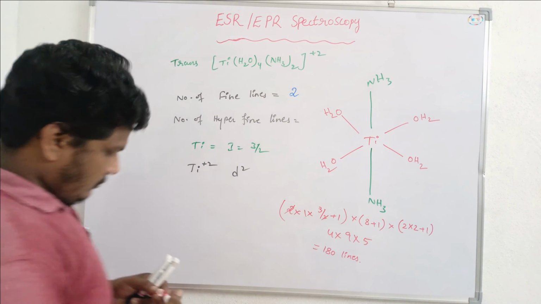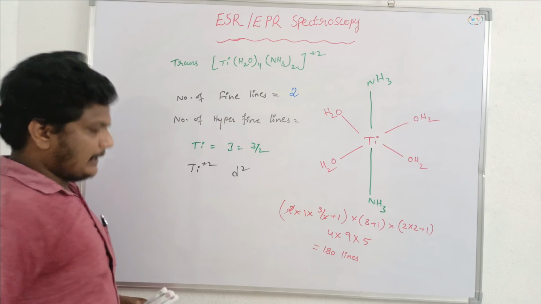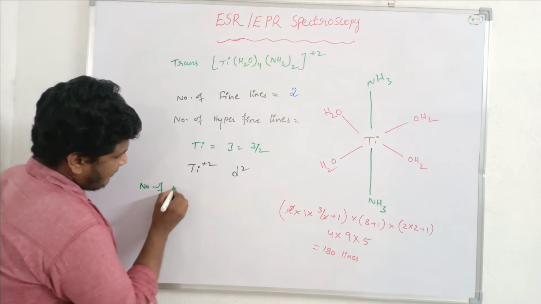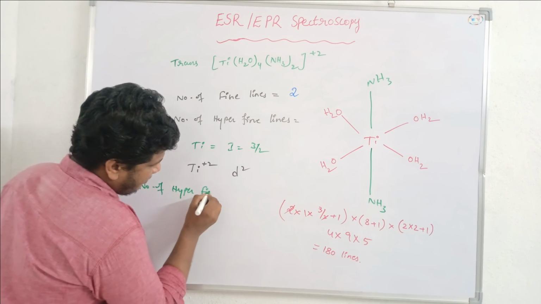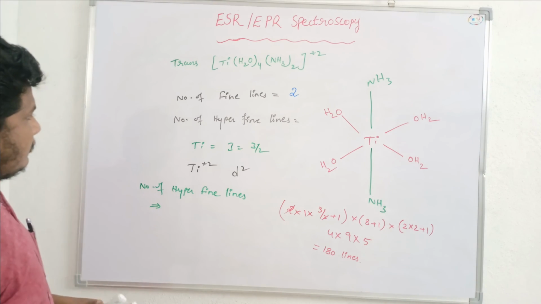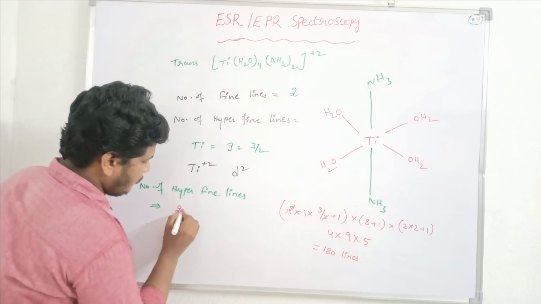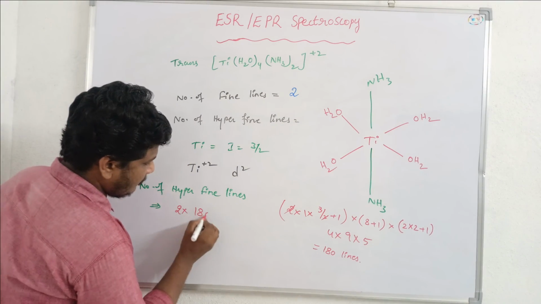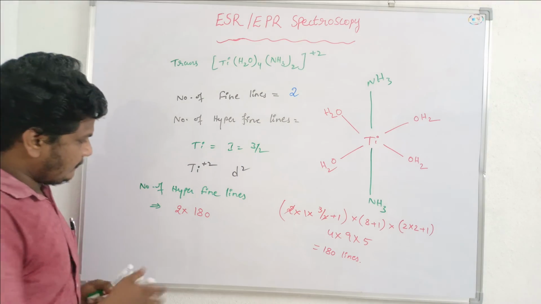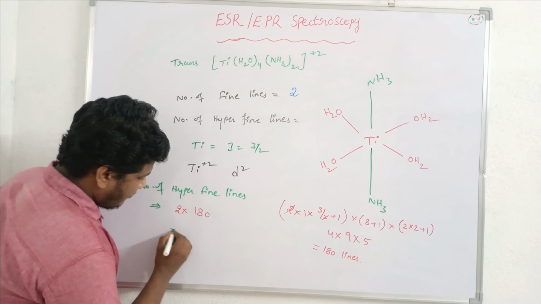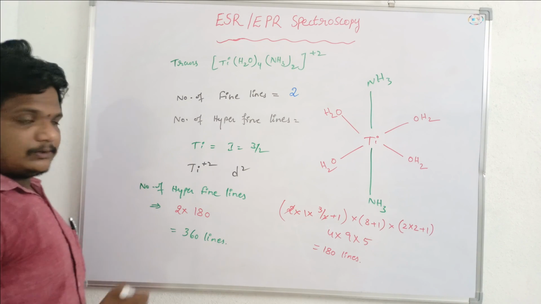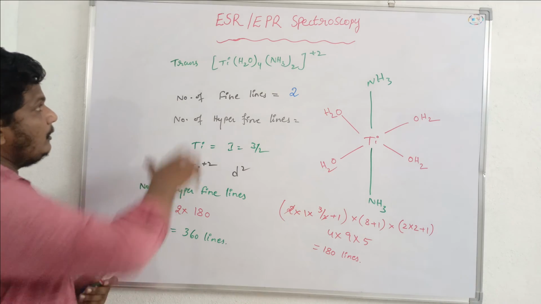So now let us calculate the number of hyperfine lines. We know that the number of hyperfine lines is equal to the number of fine lines. So number of fine lines is 2, 2 into 180. So the number of hyperfine lines is equal to 2 into 180. So here the answer is 360 lines. 360 hyperfine lines we can observe in the case of the trans titanium complex.